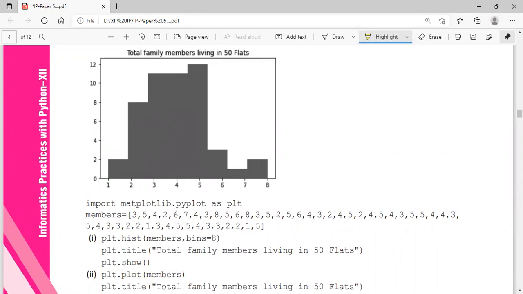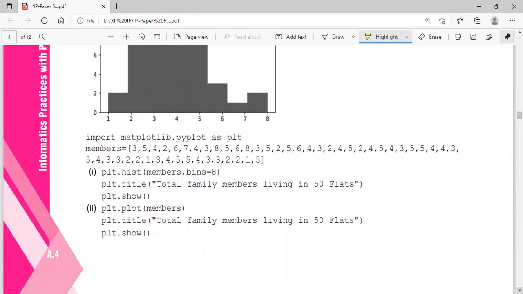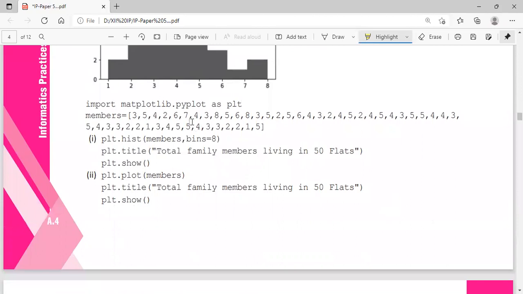By default, it is 10 bins. Now, in our question, this is plotted and data is stored, then plt.hist with the exact data and bins should be 8, because as per our question bins are 8. If you don't give bins, by default it will display 10 bins. The title is also correct, plt.show is correct, this one is correct.